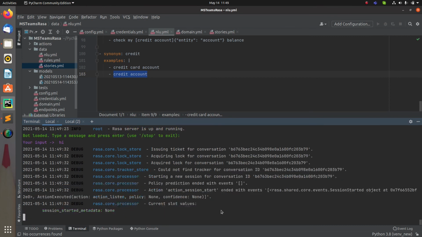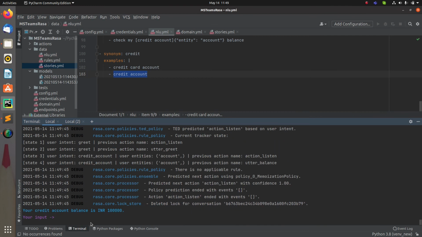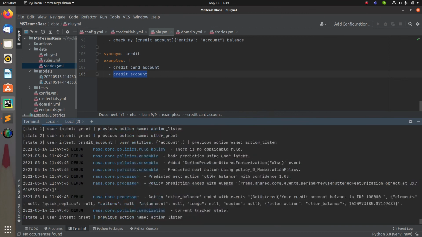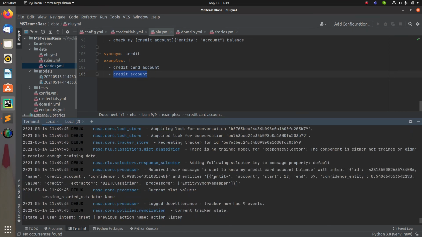Let's say hi. Now, how may I assist you? I want to know my credit card account balance, right? Now press enter. Your credit card account balance is 1 lakh rupees. So this is what I have done. Now go in here and check for it. I want to know my credit card account. So this is the entity. Over here the entity name is account, but the value that has been assigned is credit.